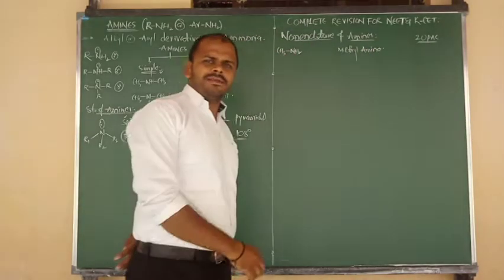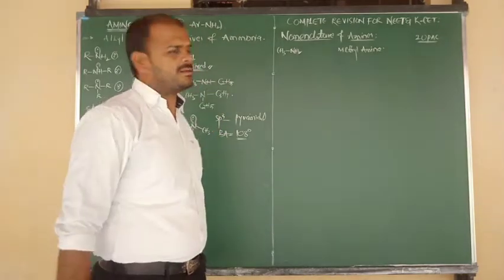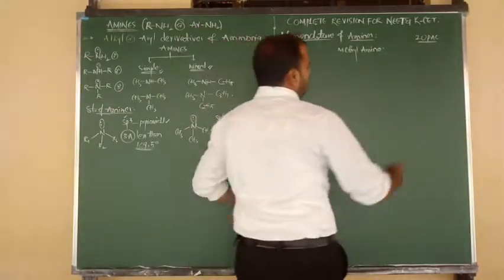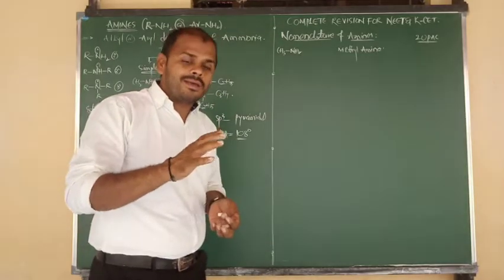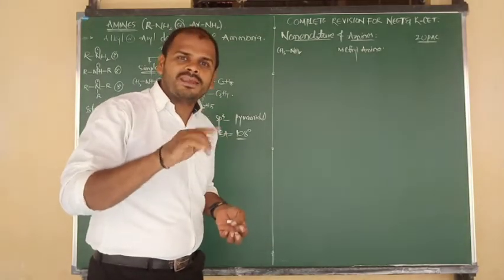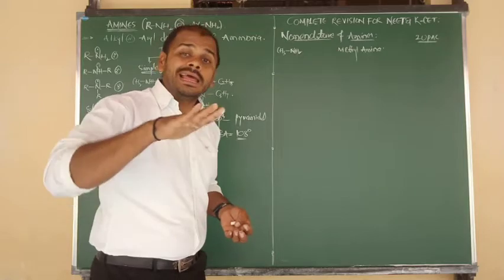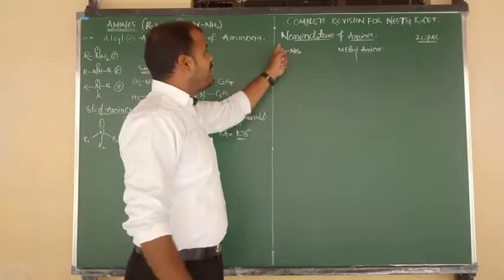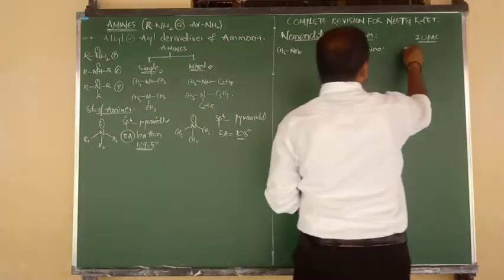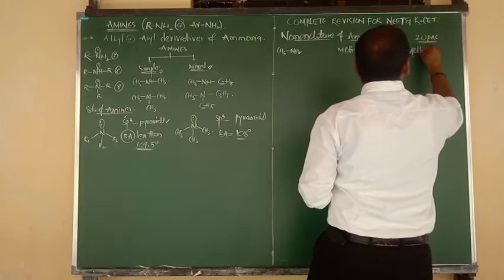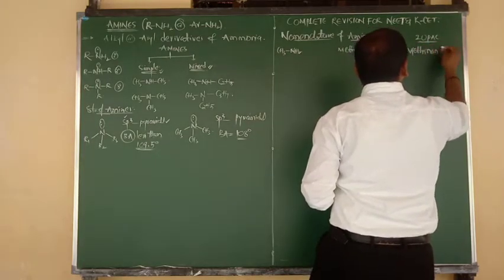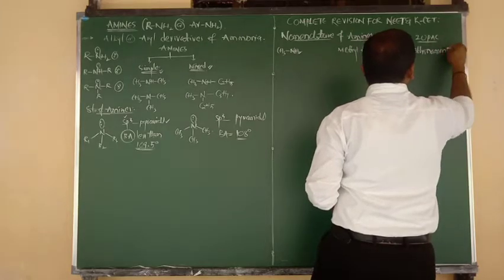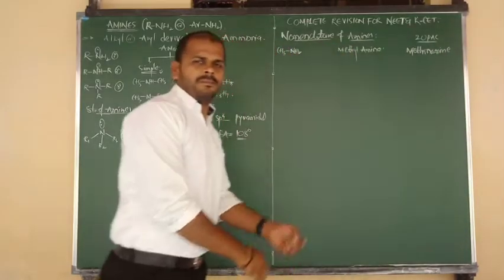So common name कैसे लिखना पड़ेगा? In the form of alkyl amines. So the alkyl is nothing but methyl. And how to write the IUPAC name? IUPAC name कैसे लिखना बोले तो in the form of alkanamine. 1 carbon, methanamine, 2 carbon, ethanamine, like that manner. But here how many carbons are there? 1 carbon is there. One carbon meth, single bond N, so methane, whereas the functional group is amine. Simply we can say methanamine.